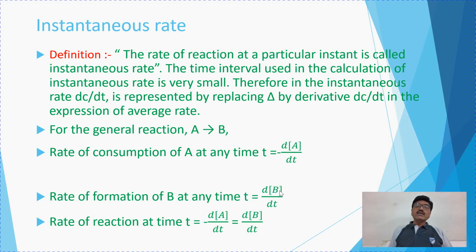Square bracket indicates the molar concentration. So again, this is the consumption of reactants, and here is the formation of product. So rate of reaction, overall reaction is given like this at time t, that is rate of change of molar concentration of reactants is equal to rate of change of molar concentration of products formed, like that.